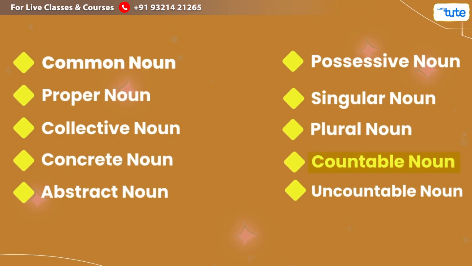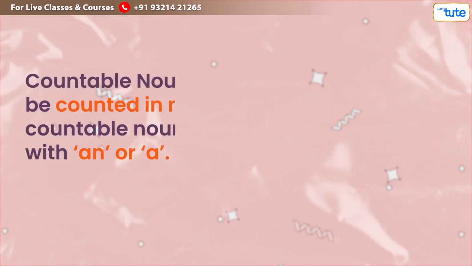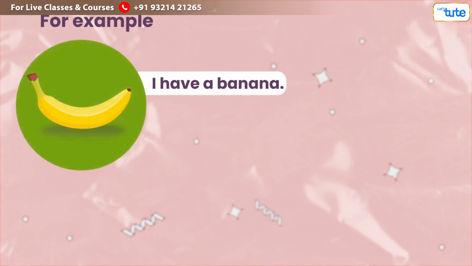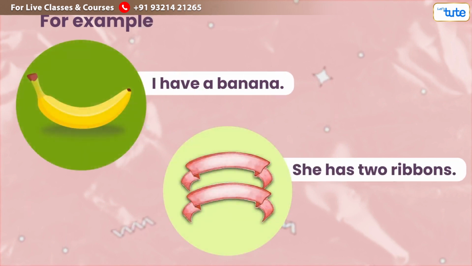Now let us look into countable nouns. Countable nouns are nouns that can be counted in numbers. In a sentence, countable nouns are written with an or a. Examples: I have a banana. She has 2 ribbons.